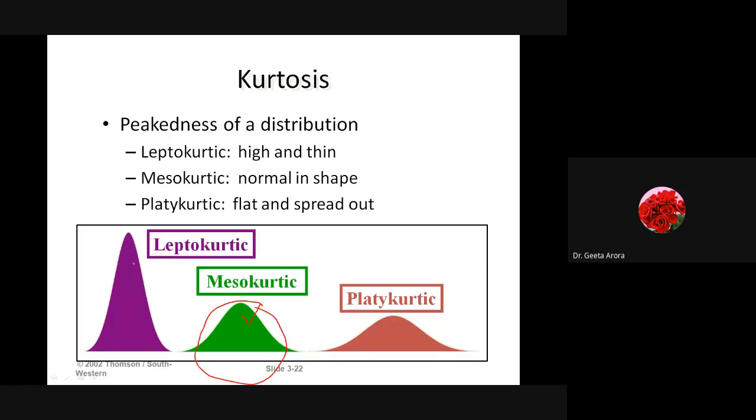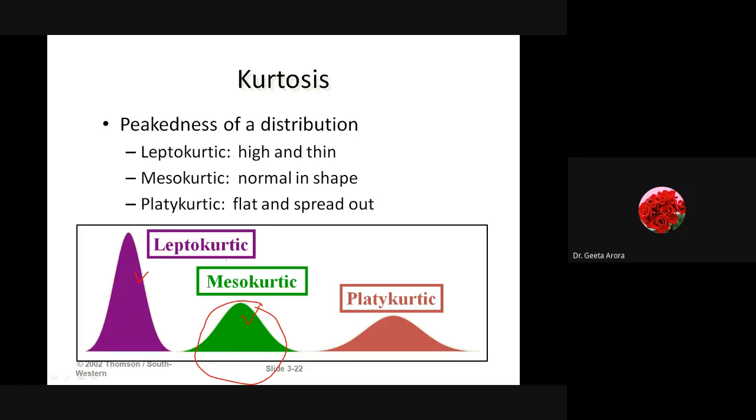If we talk about the first one, it is highly peaked. You can see most of the values are lying in the center and going to the top. Correct? It means here it is highly peaked. It is high and thin. So this type of curve has a kurtosis known as leptokurtic.